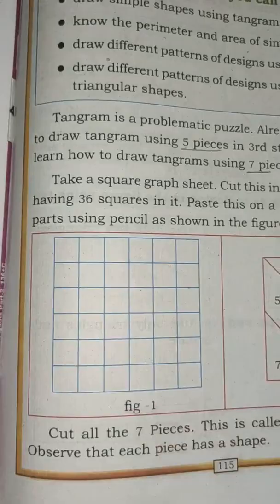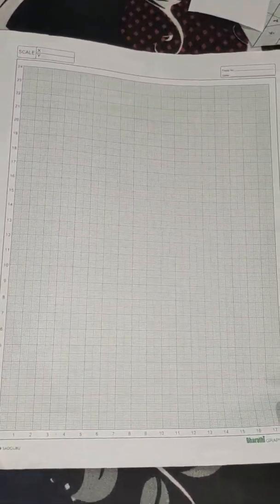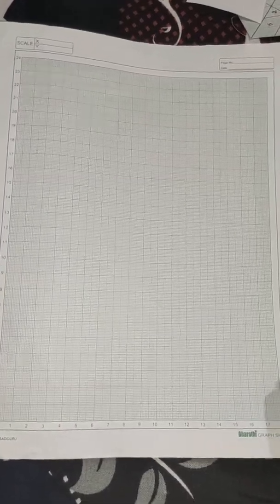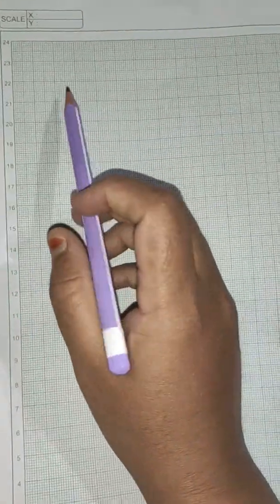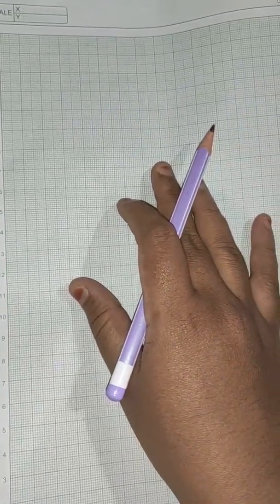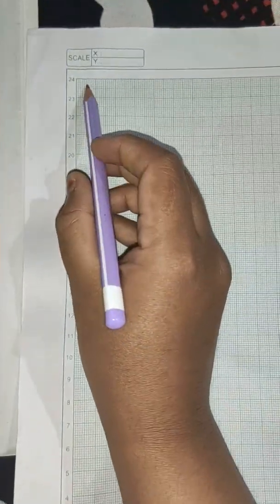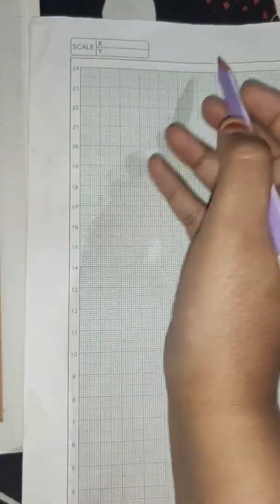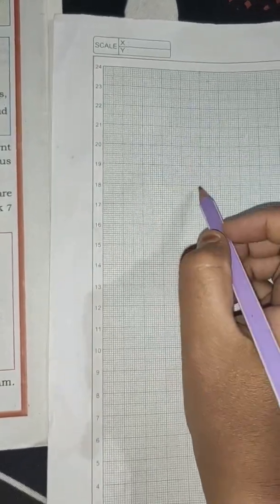So children, what is this? Yes, you know it. This is a graph sheet. This is called graph paper. So here you need one graph paper. Then cut this in the form of a square having 36 squares in it. Like this you have to cut. See, this is one box and here it is one box, 2 3 4 5 6. So till here, then from here 1 2 3 4 5 6 till here. You have to cut in this shape.